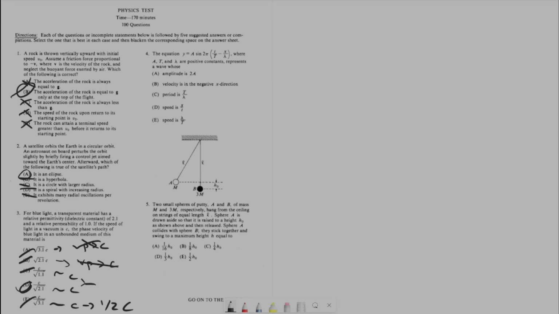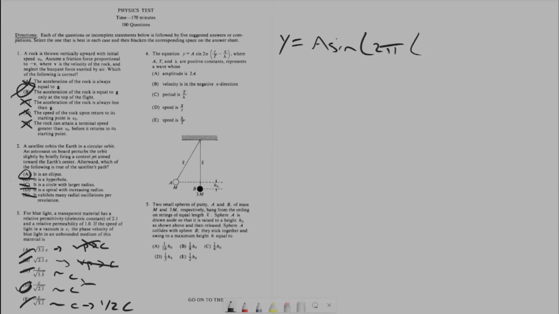So, question 4. The equation y equals A sine of 2 pi times t over capital T minus x over lambda, where A, T, and lambda are positive constants, represents a wave whose something. So this is, again, a do you know the equations, but more of a do you understand the basic form of an equation. So with the wave equation, y equals A sine, I'll just write the whole thing out.